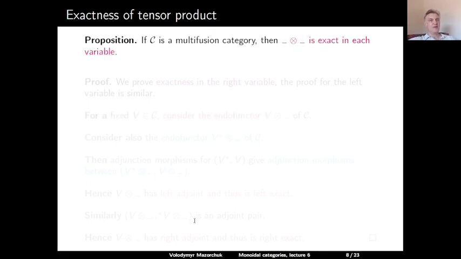The next property which we establish is exactness of the tensor product. Proposition: if C is a multi-fusion category, then the tensor product bifunctor is exact in each variable. Proof: we will prove exactness in the right variable, and the proof for the left variable is similar.